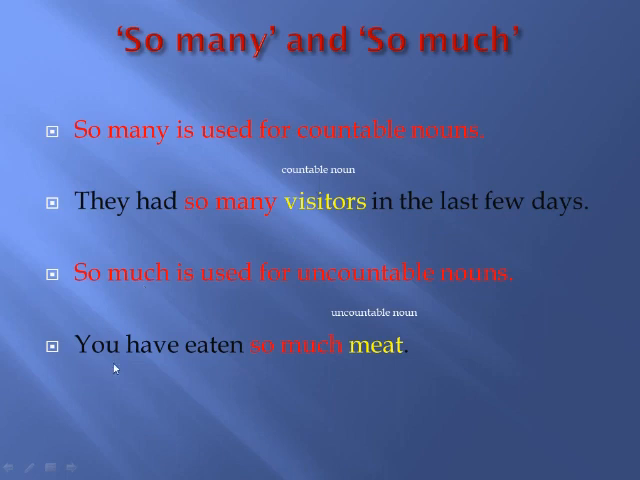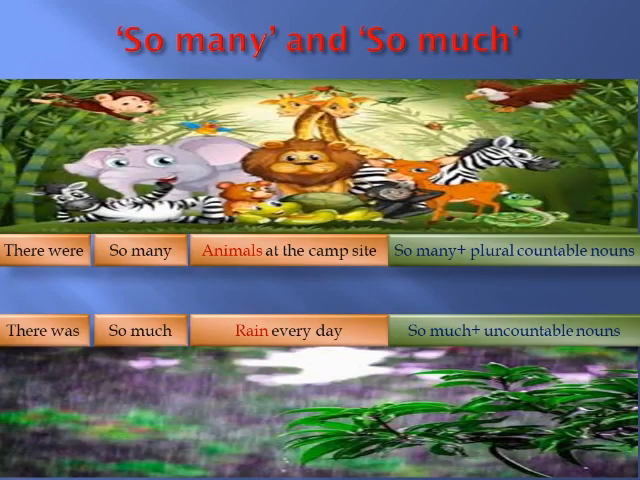Look at this example. You have eaten so much meat. The most important point here in this example is the noun meat. Meat is an uncountable noun. You cannot say 1 meat, 2 meat or 4 meats like that. That will be wrong because meat is an uncountable noun. We can say 1 piece of meat, 2 pieces of meat, but meat in itself is an uncountable noun. So we have to use the uncountable quantifier so much with it.